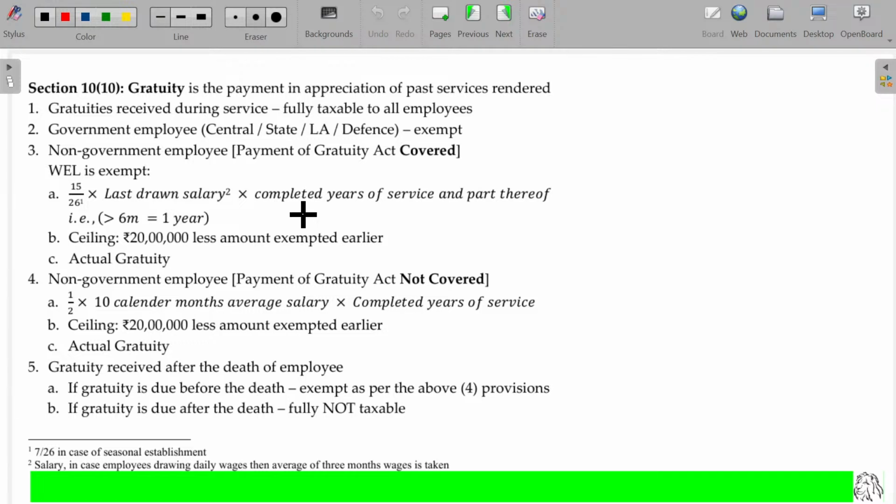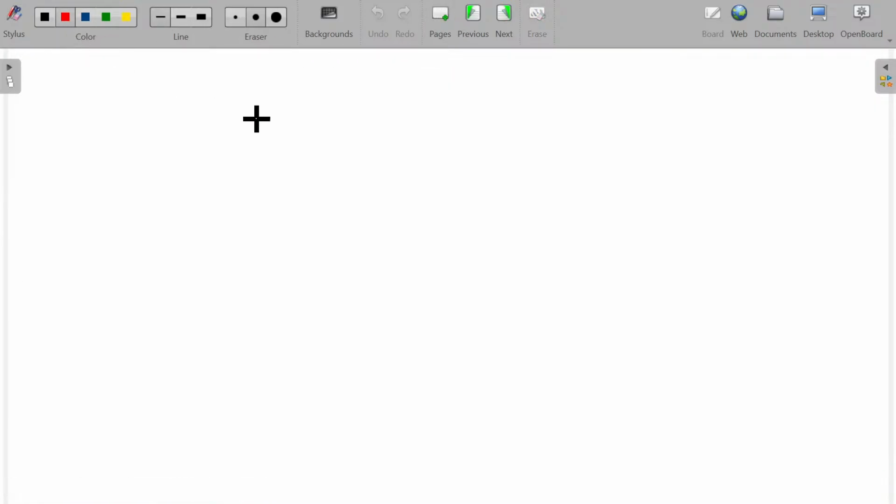Understand now how to calculate the taxable gratuity. We are going to study 5 aspects, right? Section 10, clause 10 is all about gratuity.